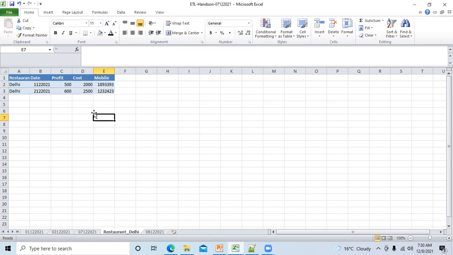Yeah, the job should fail, right? So if the job is failing, it means this is a pass. Because your expectation is that if you're getting a mobile number in the source file, then the job must fail, because as per the agreement, we should not get the mobile number, and the job is failing. It means everything is correct. But if in the source file you have added a mobile number and the job is not failing, the job is passed. It means the job is not able to capture this scenario. So there is some defect in the job.